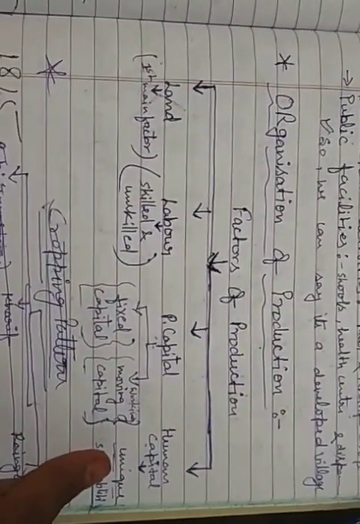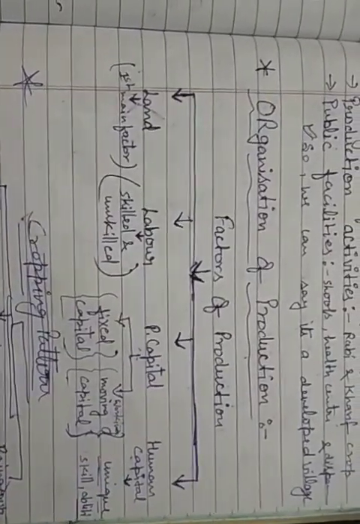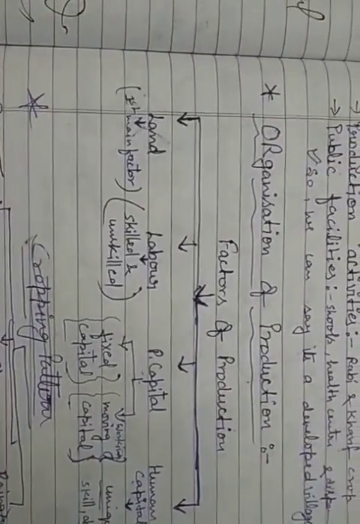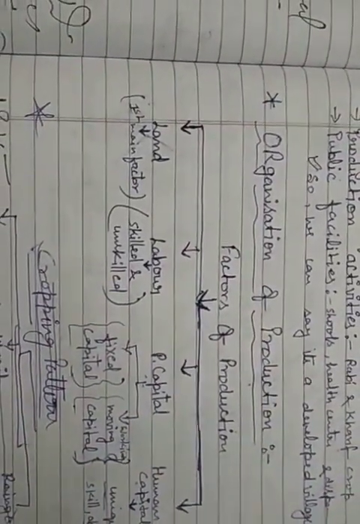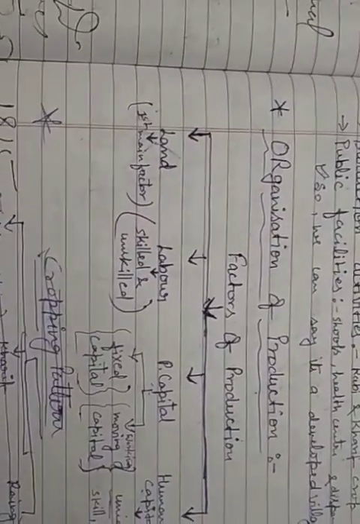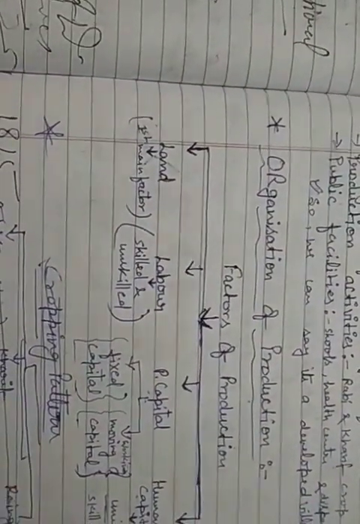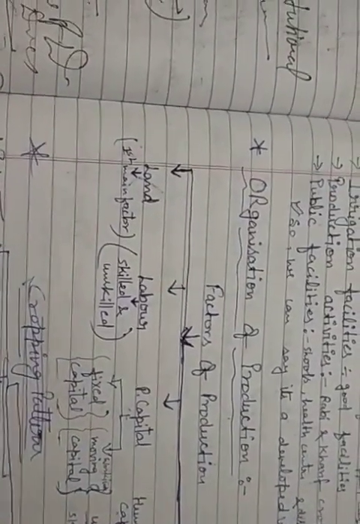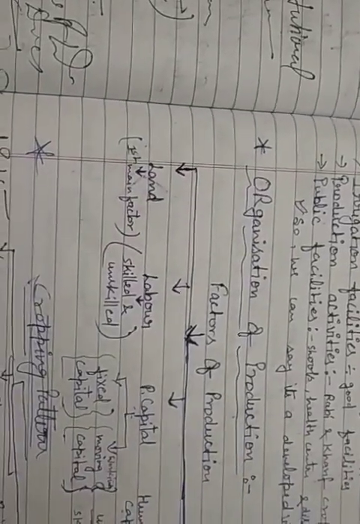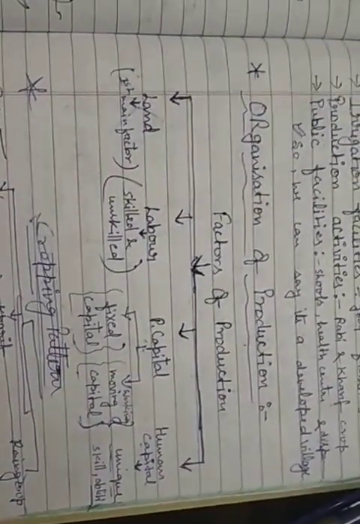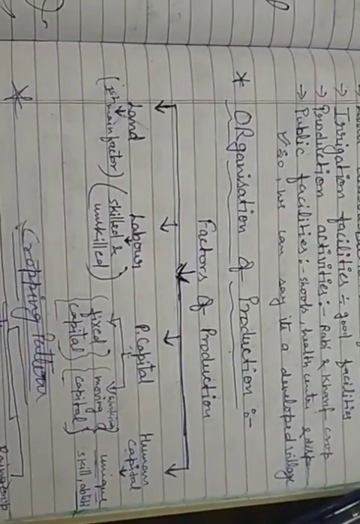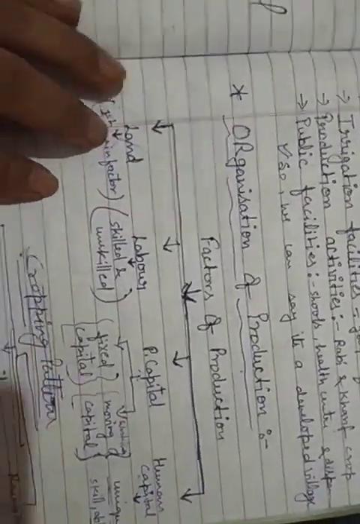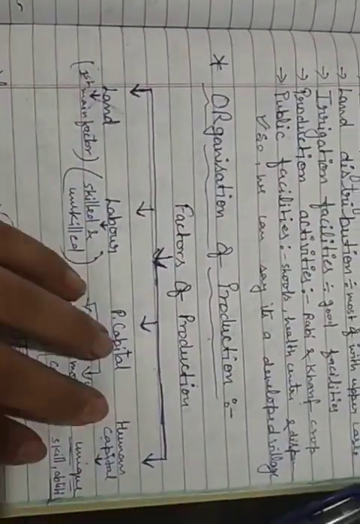Why is human capital unique? Because only humans can make better use of resources. Okay? Otherwise a land will be only a piece of land. There will be no use. For example, a tree: at present we are using the tree as pulp, and later for paper and books, but in a very early period of time the tree was only a tree. It was not having any such use, so that tree became useful later on only because of human capital. Okay, so factors of production, understand that all four are very important.